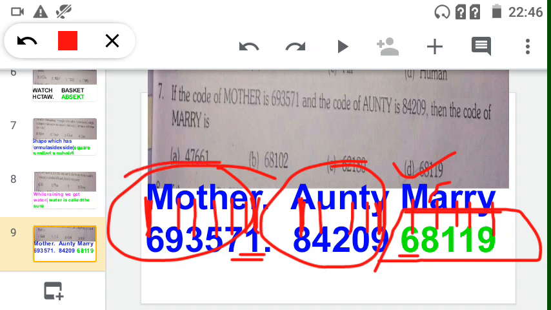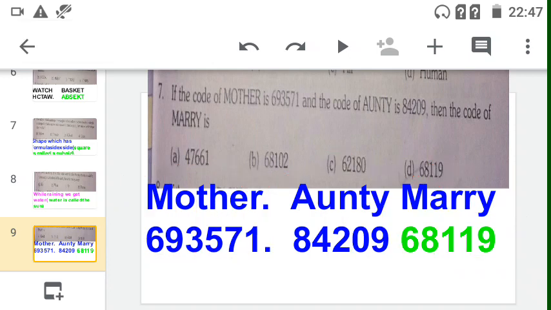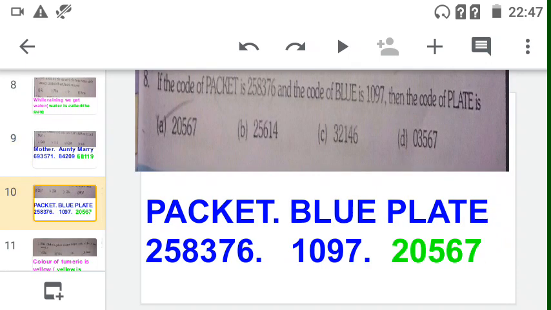Whichever code is given in that word and numbers, that only we have to take, the alphabet which is replaced by a number. So now see in the eighth question, which is like the seventh question. If the code of packet is 258376 and the code of blue is 1097, then the code of plate we have to find out.